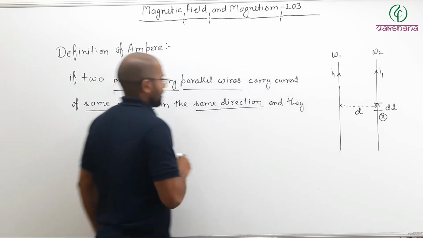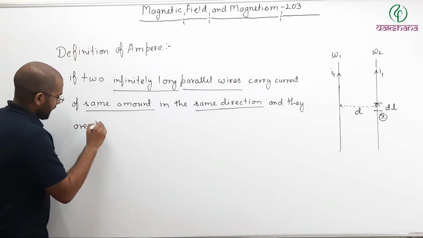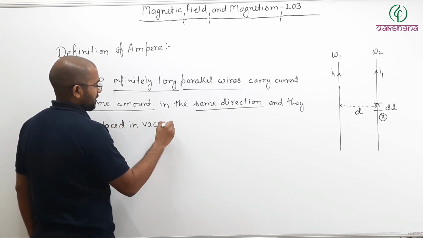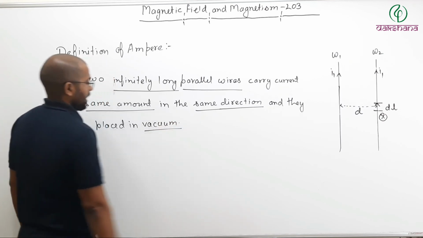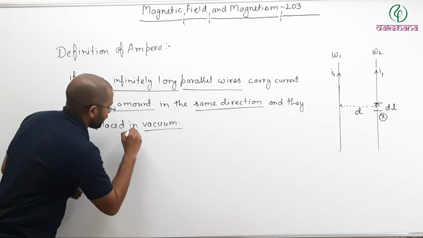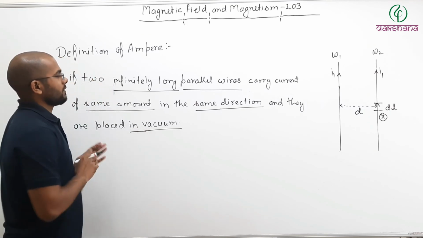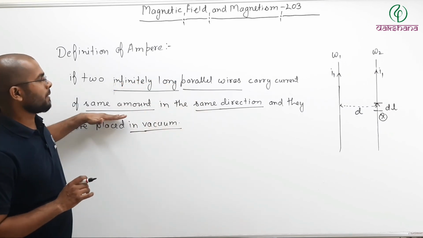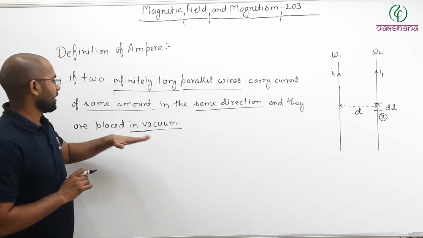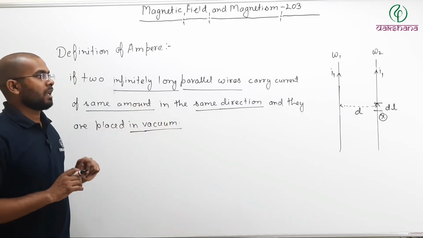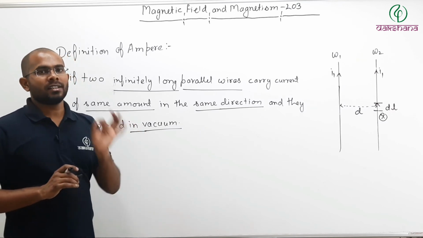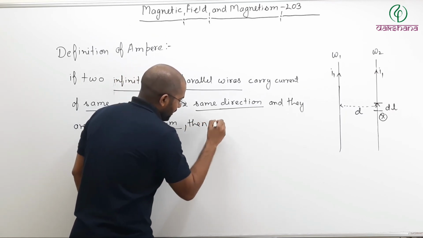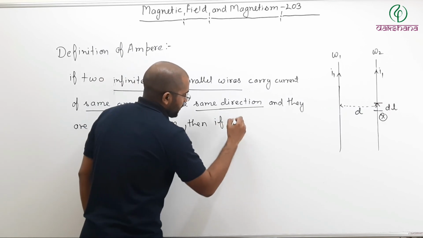they are placed in vacuum. They should be placed in vacuum, not in some material. And they are placed in vacuum. If all these four conditions are applicable: infinitely long, parallel wires, same amount of current, same direction of current, and they are placed in vacuum. After all these conditions are satisfied, now then if force per unit length,